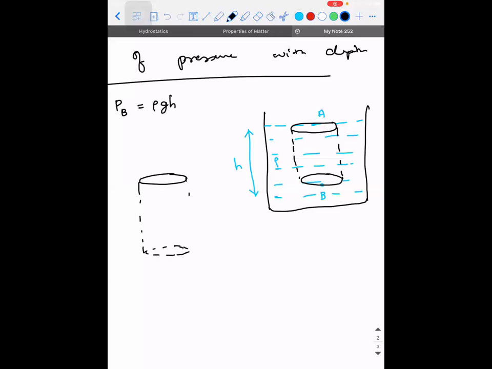Guys, if there is any doubt, get it clarified. The height of the liquid portion that you have considered is h, between points A and B. There will be a force exerted due to the liquid at the bottom in the upward direction, Fa. Then there will be the weight of the liquid column, acting exactly at its center of mass, which is m into g.